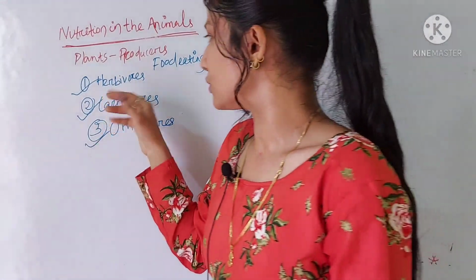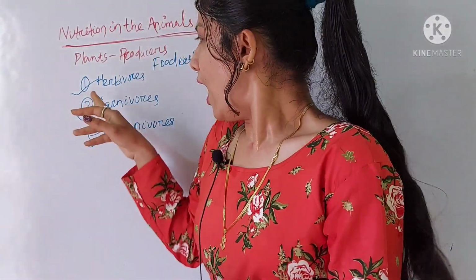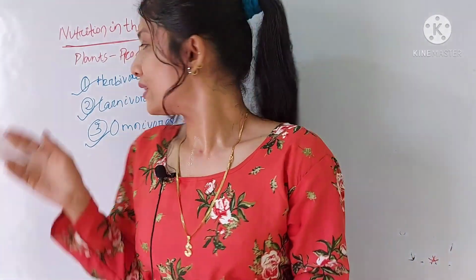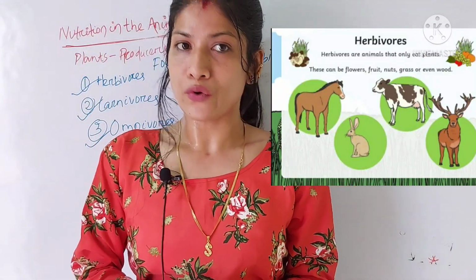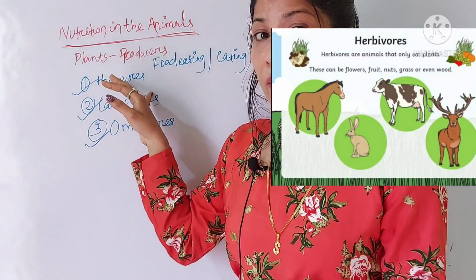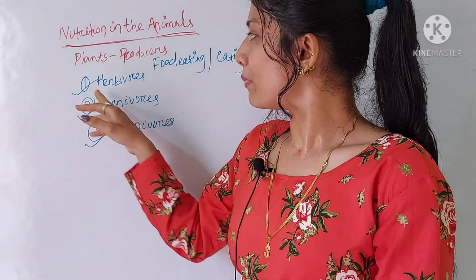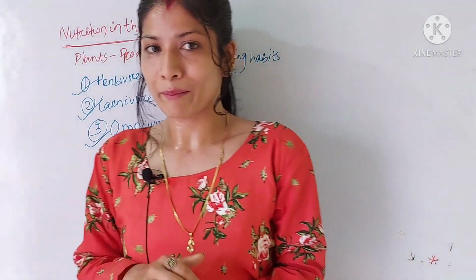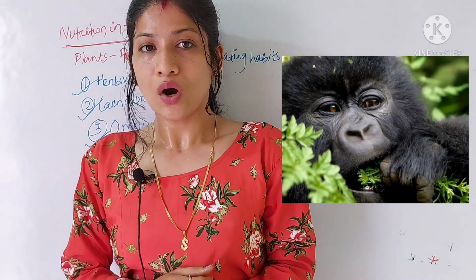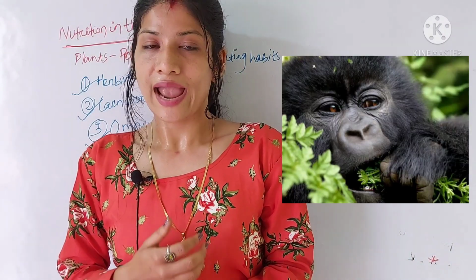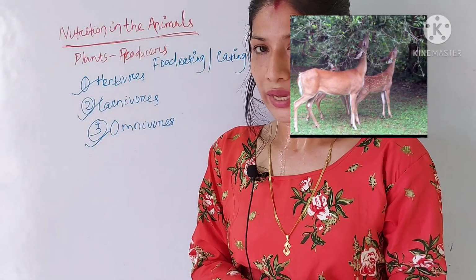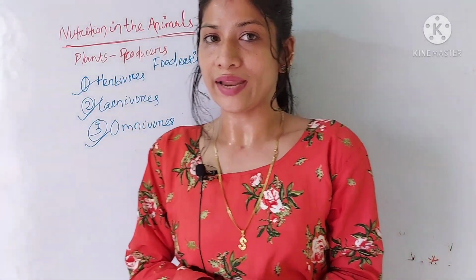Okay, so let's come to the herbivores. Herbivores are the plant eaters. Herbivores are the organisms who take the plants as their food. That means the organisms who eat only the plant product, they are known as the herbivores. For example, cow, buffalo, ox, then horses, elephants, goats. These come under the herbivores. Okay, the herbivores are the plant eaters.